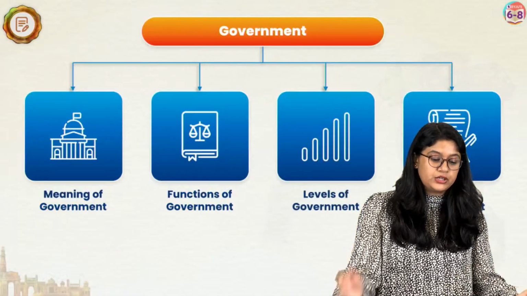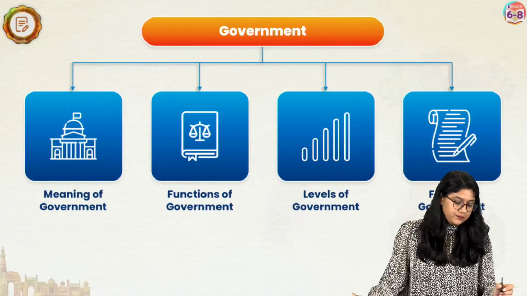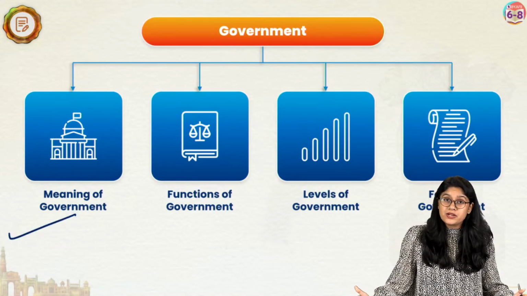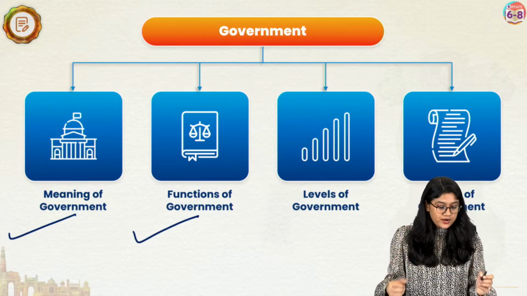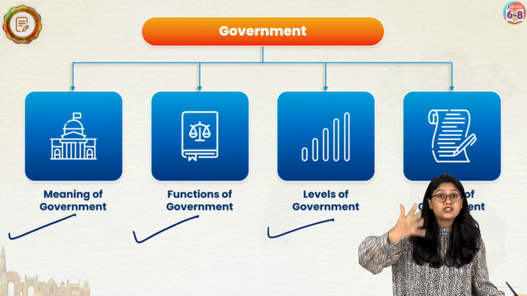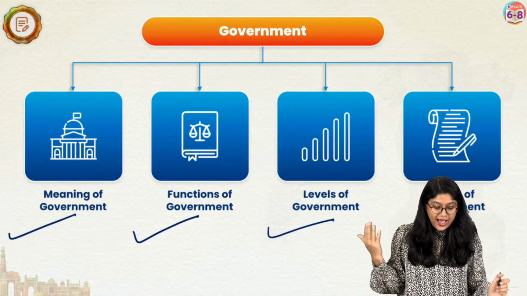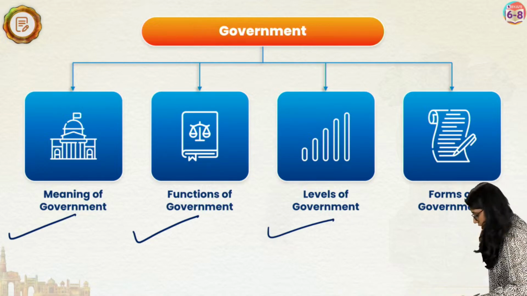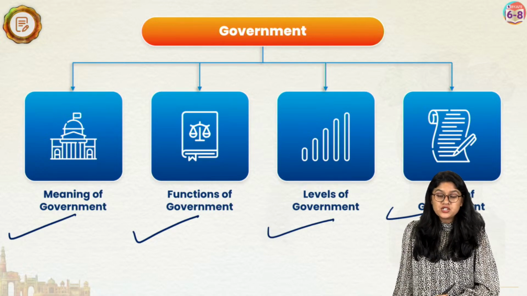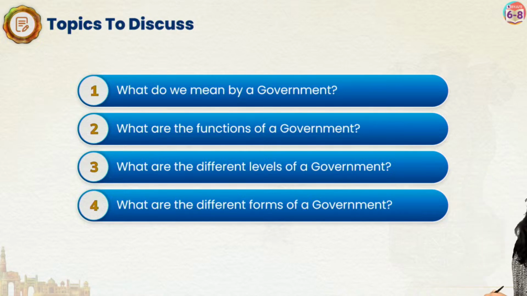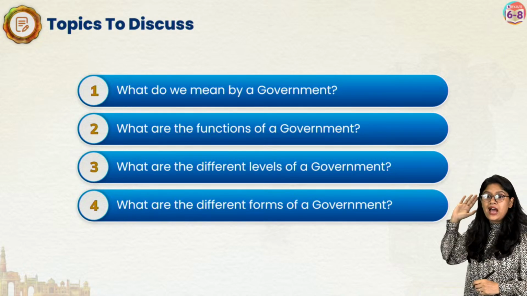We have divided this chapter into four different parts. First, we'll be discussing the meaning of the government, what is the government, then what are the functions of the government, how the government works, levels of the government, what are the different levels we have in our country, and the last, super important, it's actually the most interesting part, which is the forms of government. So everyone, do take a screenshot of this. This is very important for us to understand, the breakup of the chapter. This is how we have divided our chapter.